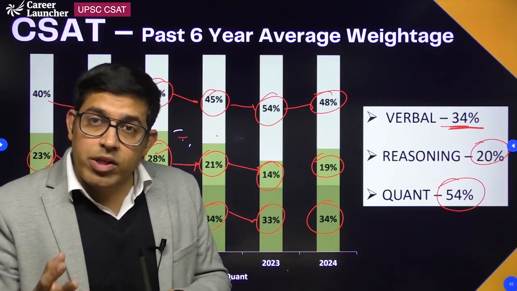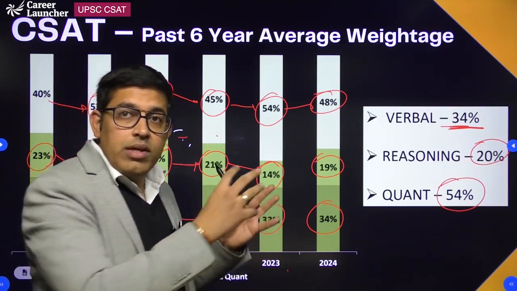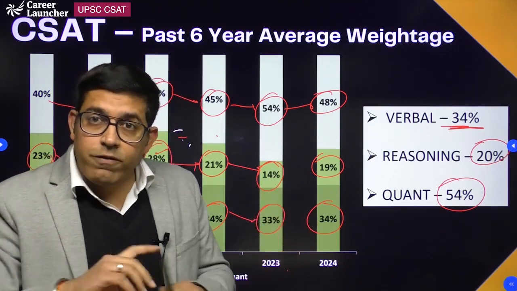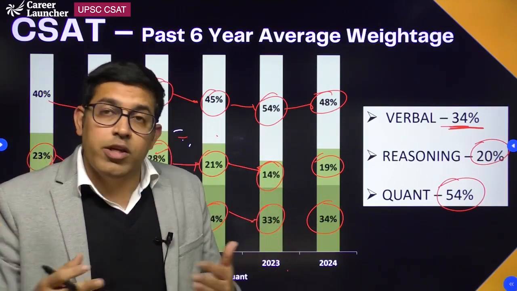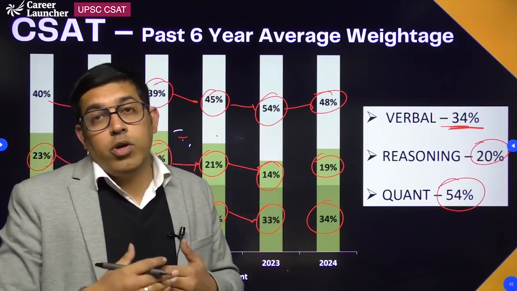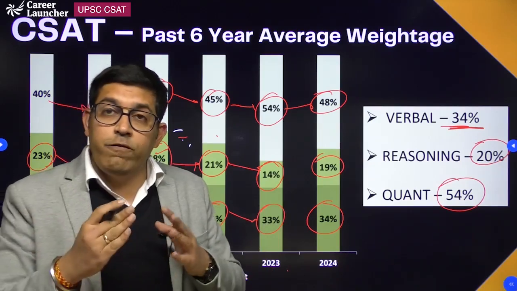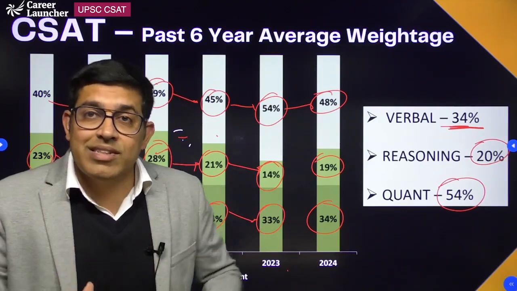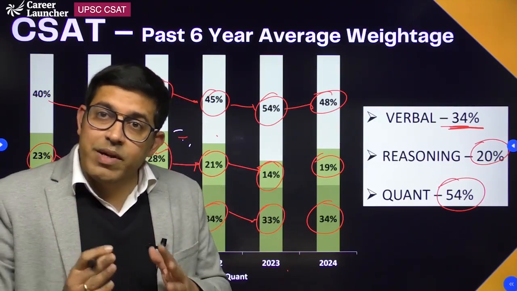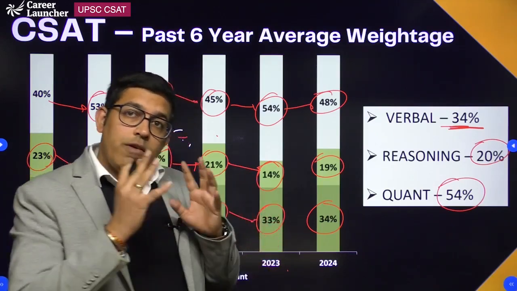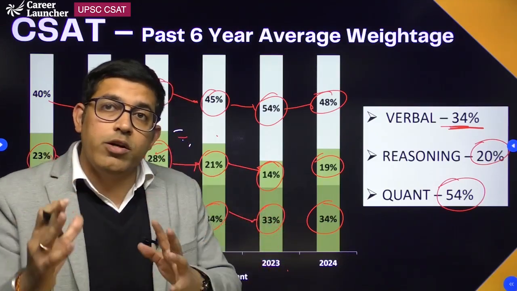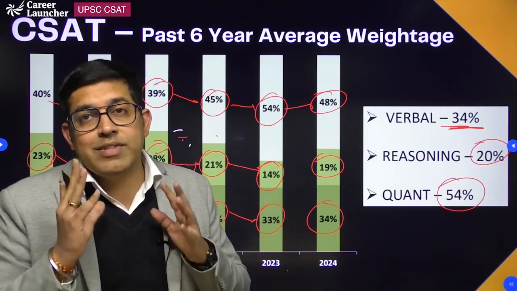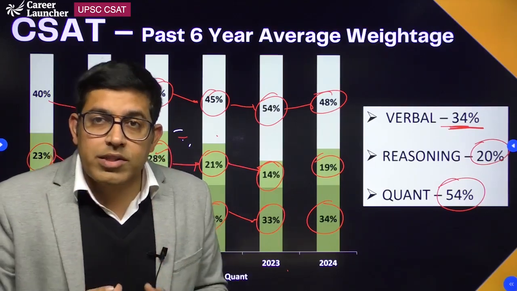So your preparation should also be in sync with the weightage that's been given here in the last 6 years. So if quant has the maximum weightage, you have to give maximum time to your quant preparation because 54% of the examination paper is coming from the quant section. The second biggest section is reading comprehension, so you have to give due importance to reading comprehension while preparing, because 34% to 35% of the paper is coming from the reading comprehension section.